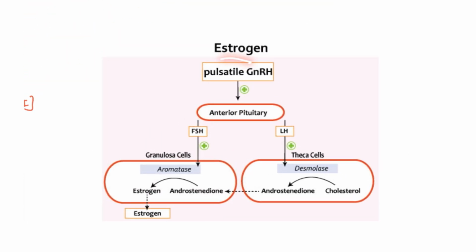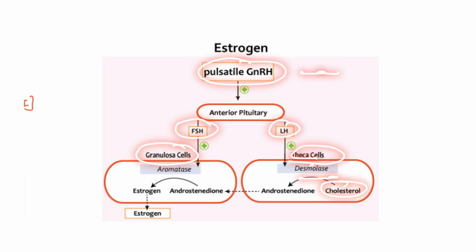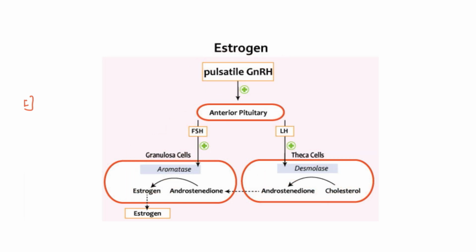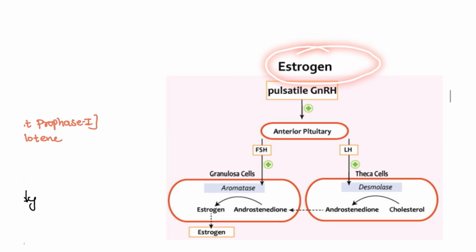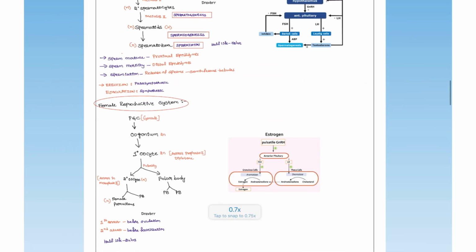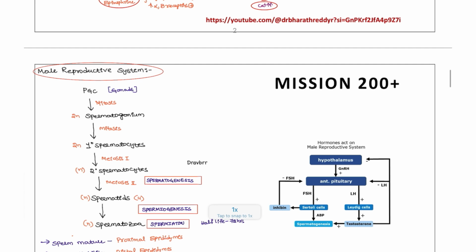Next, the gonadotropin releasing hormone is released pulsatilely at puberty, and the FSH will act on the granulosa cells, LH will act on the theca cells, and the theca cells will produce the important substrates like cholesterol and androstenedione, and granulosa will produce the estrogens. Okay, these are the important types of estrogen production in the body, and all the other important points we will be discussing in the female reproductive system in OB-GYN.